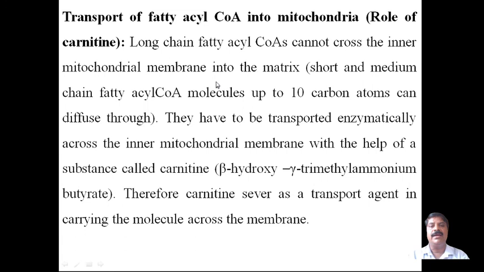But this is a long chain fatty acid, therefore it cannot enter. It has to be transported enzymatically across the inner mitochondrial membrane with the help of a substance called carnitine. Carnitine helps to transport the long chain fatty acyl coenzyme into the mitochondria. Therefore, carnitine serves as a transport agent in carrying the molecule across the membrane.